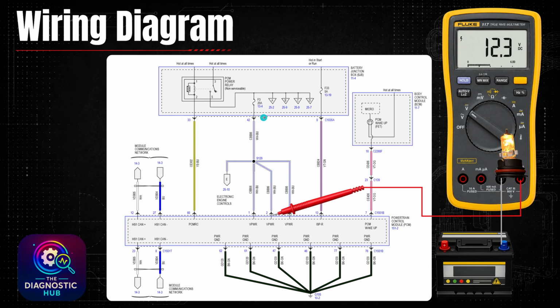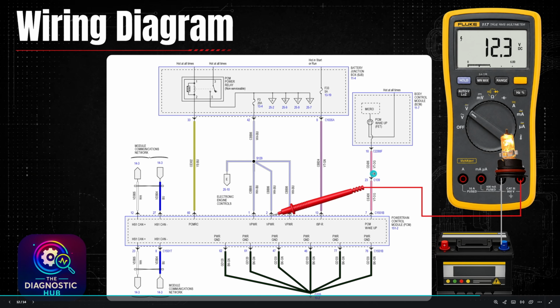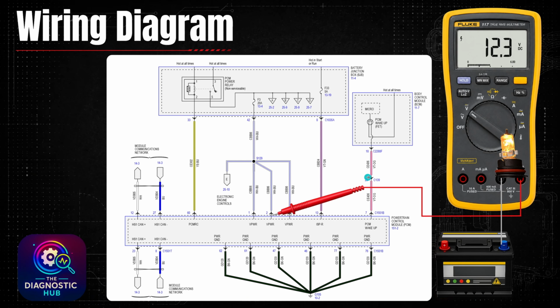You could also do like a voltage drop test utilizing the module as a load, and you could voltage drop between the power wire and the source, see if you have any issues there. And the same thing with the ground. So there's various different ways you could load test these wires or do voltage drop. This is just one method that I like to use that I've used a lot.